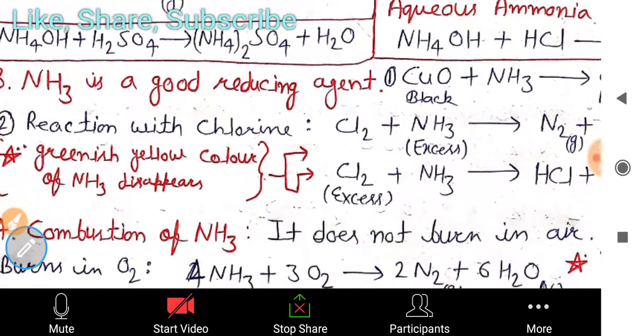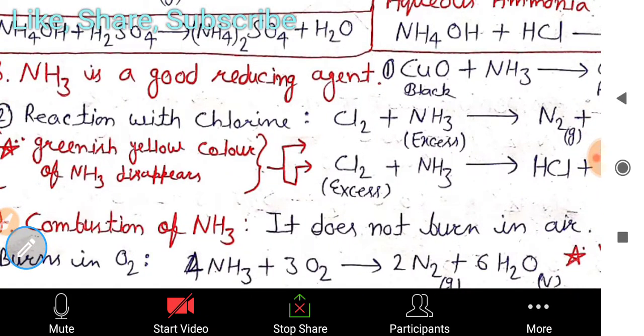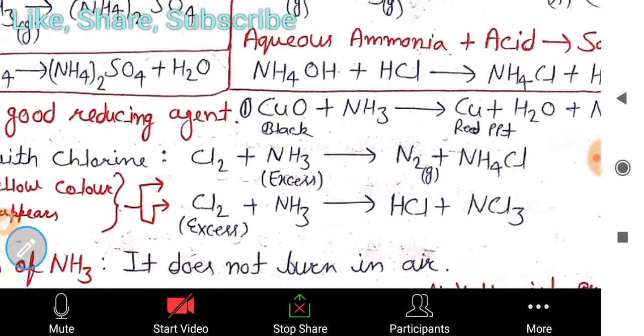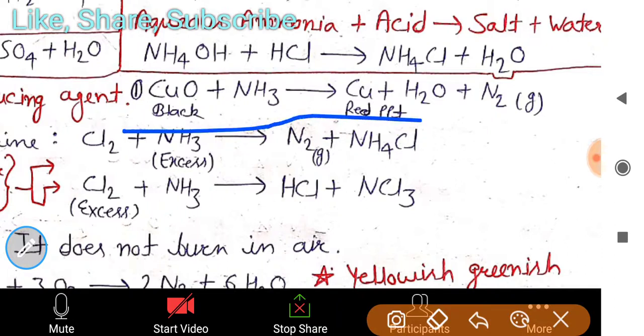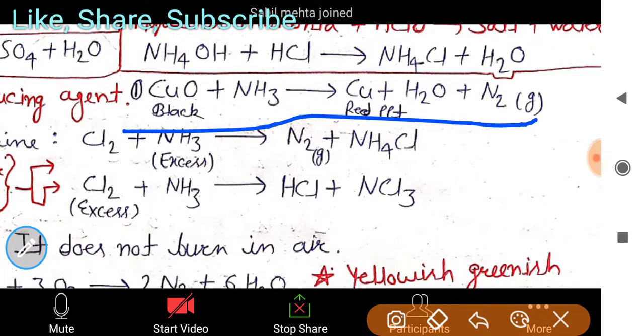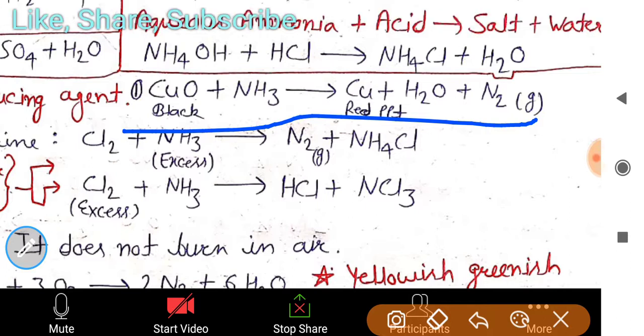Third reaction: NH3 is a good reducing agent also. How it is a good reducing agent, you can see in the equation. The first equation is CuO: when NH3 reacts with copper oxide, it forms copper plus H2O, plus nitrogen gas will be formed here.